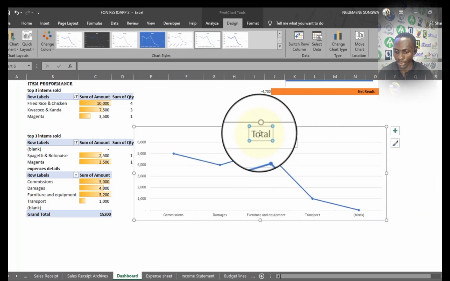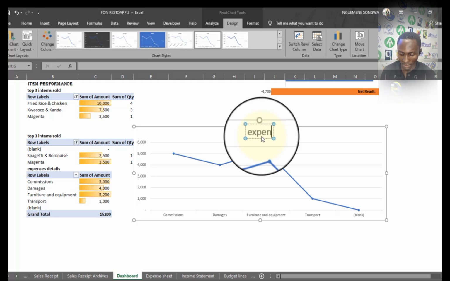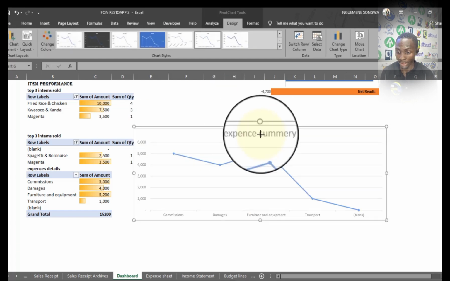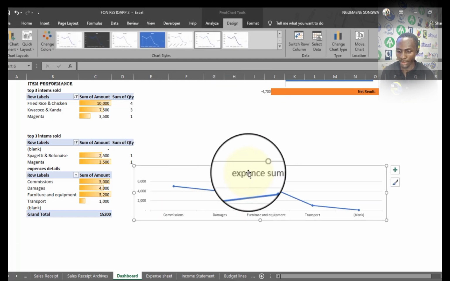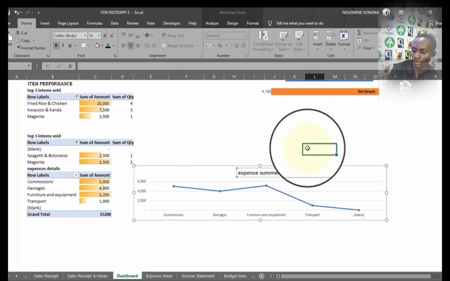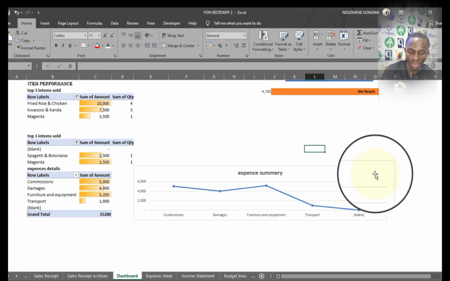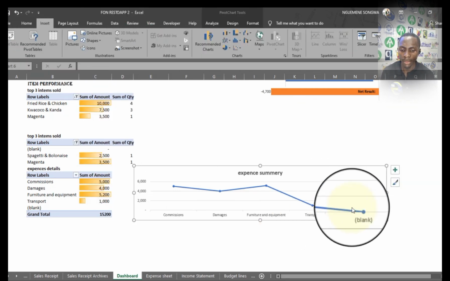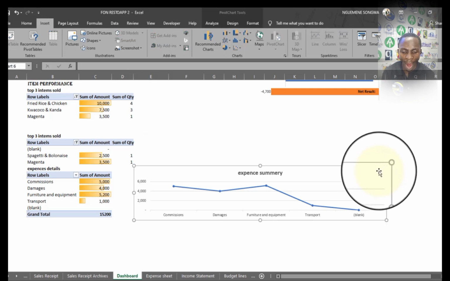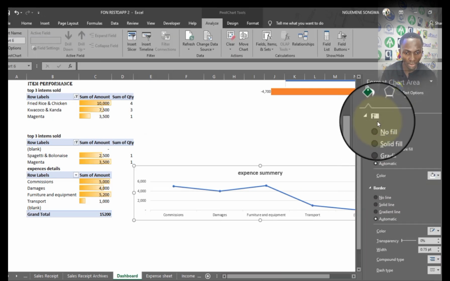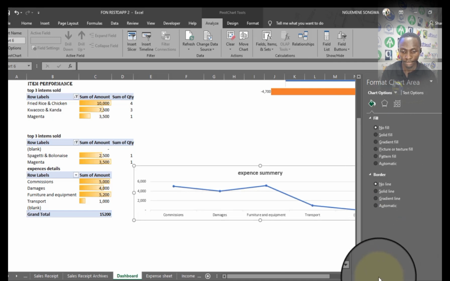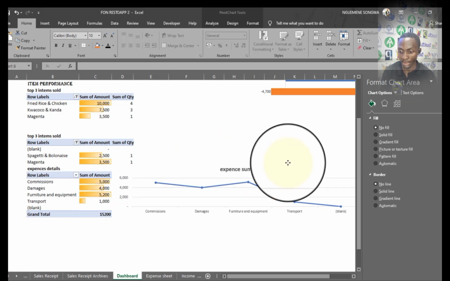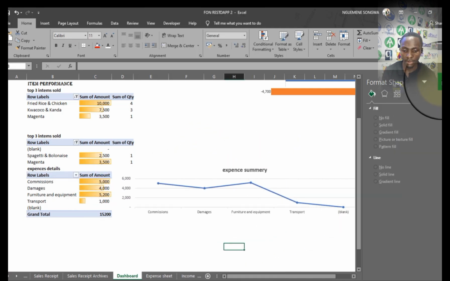At the level of the title, I'm going to give it Expense Summary. I can decrease it like this if I want. Good. I'm going to make it bold, for example. Good. So what happens is that I'm going to change the background to be transparent. I'll double click on it, for example, for the properties to show. At the level of fill, I'm going to take no fill, borders, no border, and all is fine. If you move it this way, you see that it is actually transparent. This is much better.